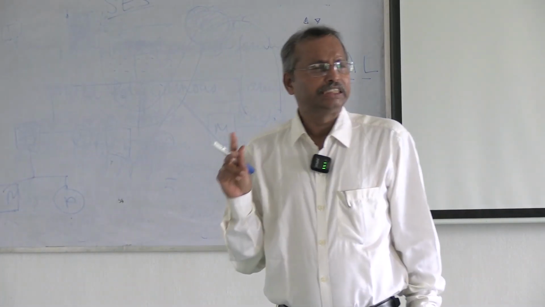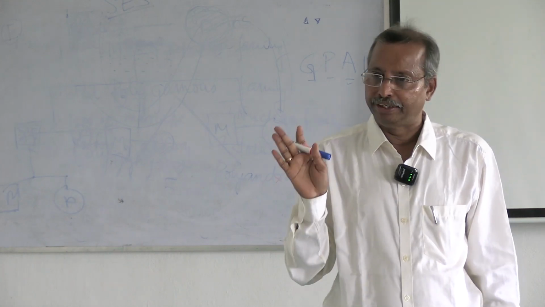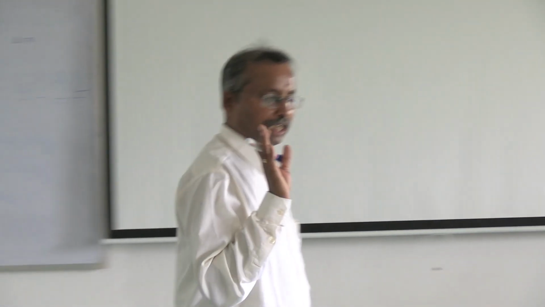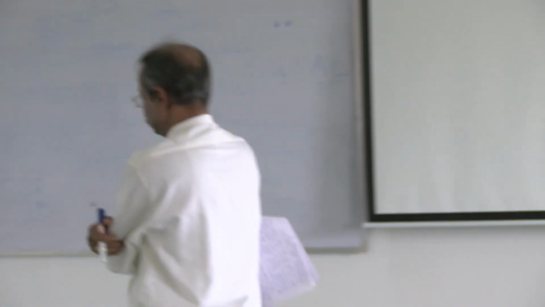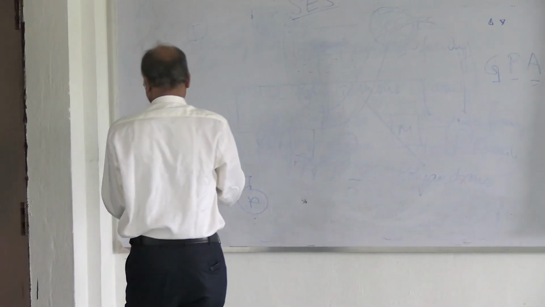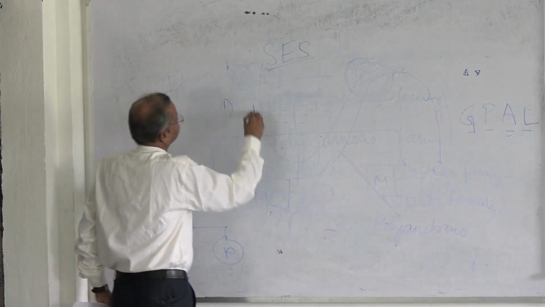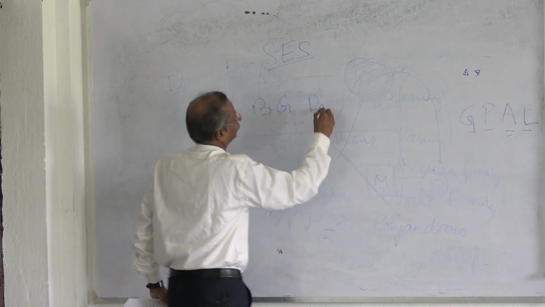So that is very important. To calculate this socioeconomic status, there are different scales that have already been prepared by somebody else. Usually there are three types of socioeconomic scales, prepared by, number one, write down, B.G. Prasad.